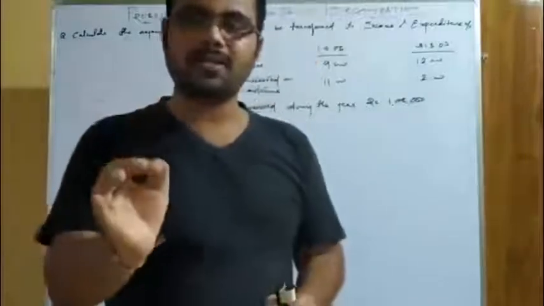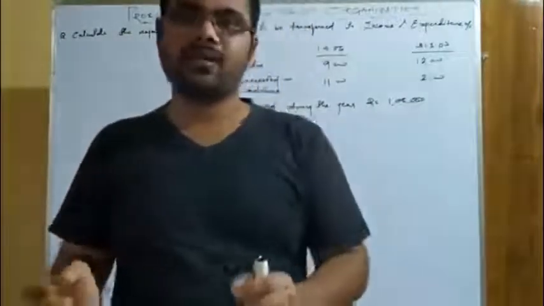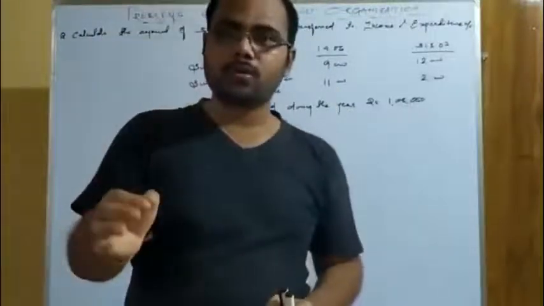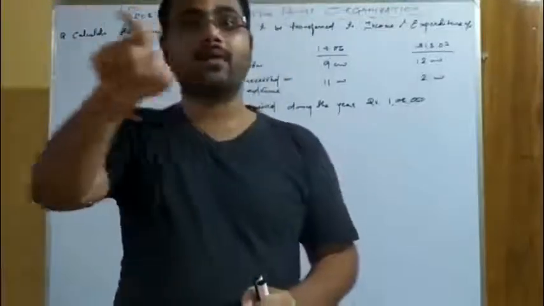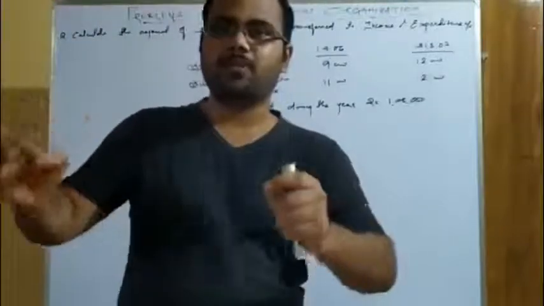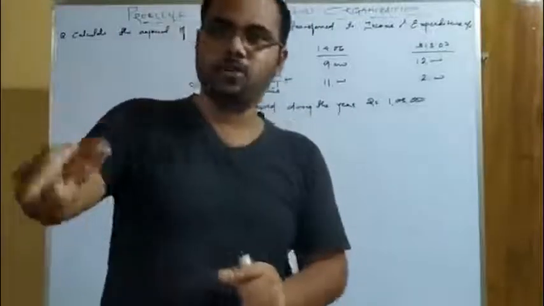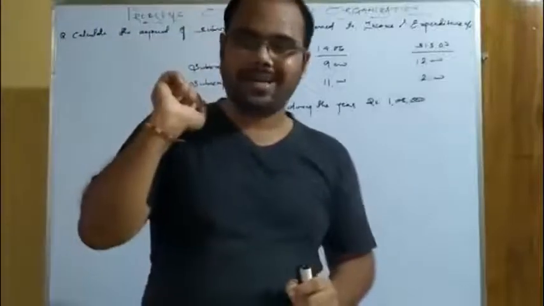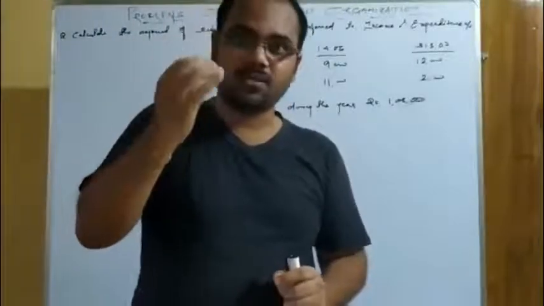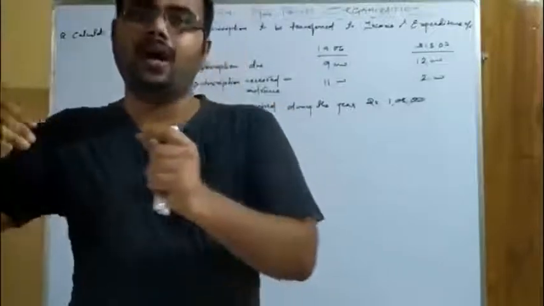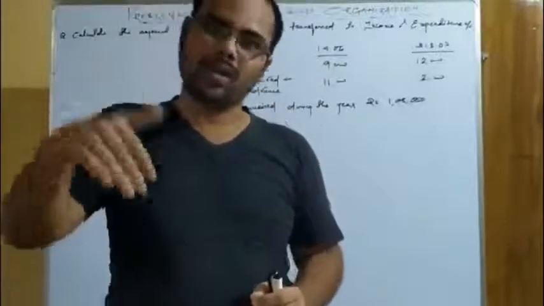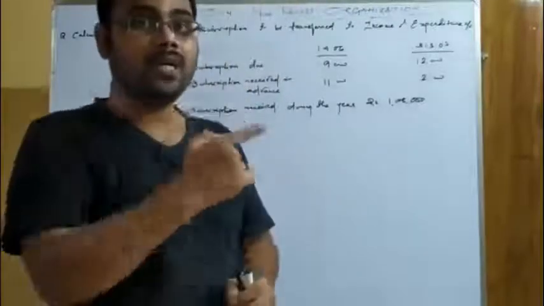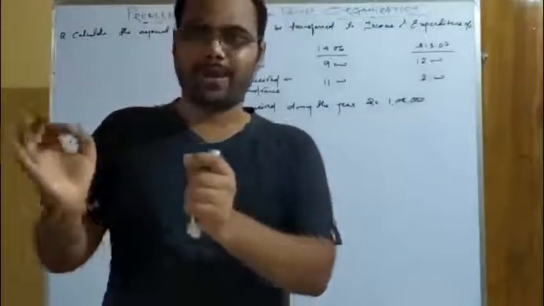Just understand this much: if a question comes regarding an expense or income, what do you have to think about? You have to think about the income and expenditure account, and what does it say? Whether an expense is paid or not, if it is related to the current year, it should be recorded. And whether income is received or not, if it is related to the current year, it must be recorded in the books of account. The expenses, income, liabilities or assets not related to the current year will not be considered. This will be discussed mathematically here. The same treatment will be done for expenses and income.